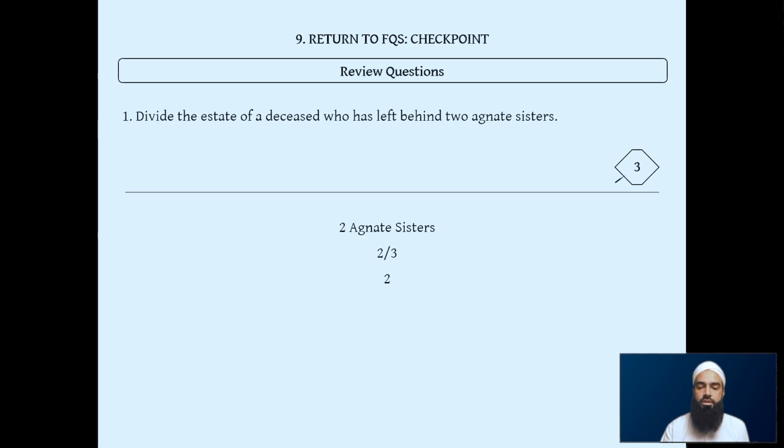What do we do? We cross out the old divisor. We make the scenario from the amount of people there are. So now there are 2 agnate sisters. So we just make it Rad of 2, and we give each one 1 share each out of the 2, and it's done. So this one is very easy when there's only one type of fixed Quranic shareholder, excluding the spouse.